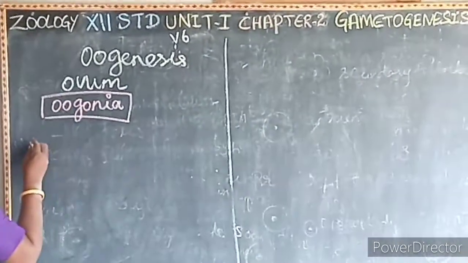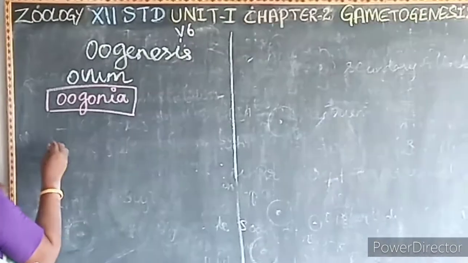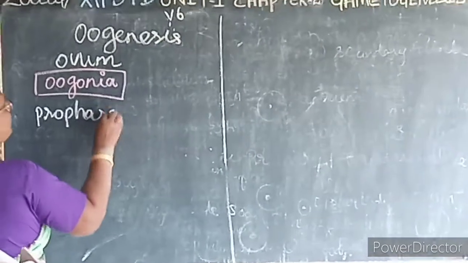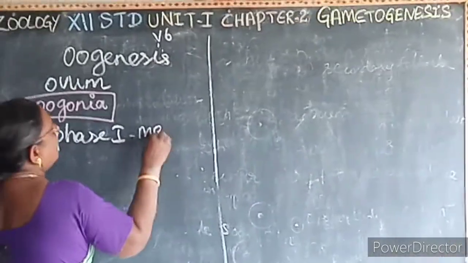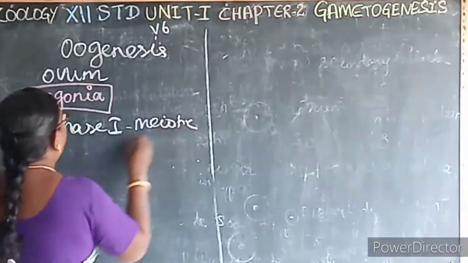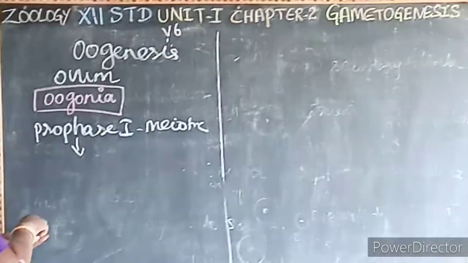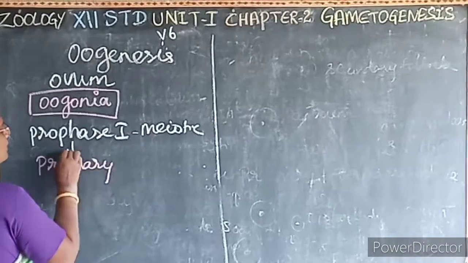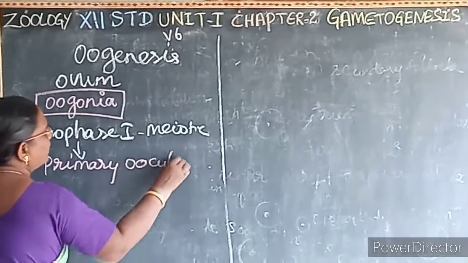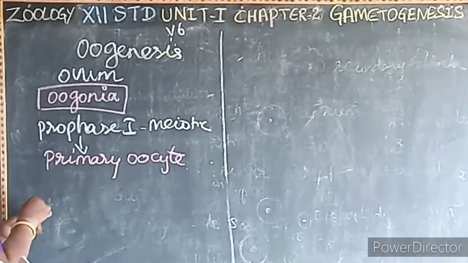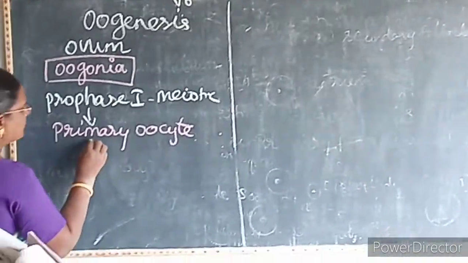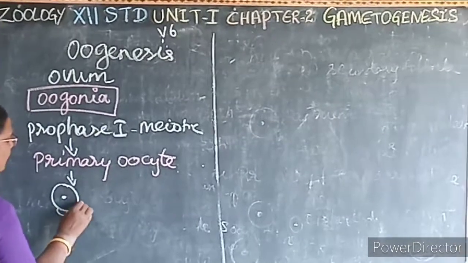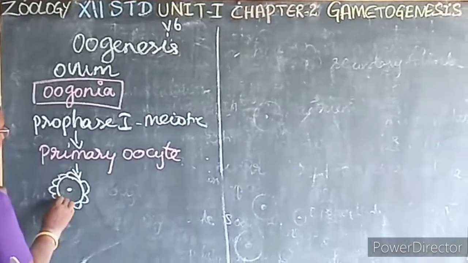So this oogonia undergoes the prophase 1 of the meiotic division and forms a primary oocyte. If the primary oocyte is surrounded by a single layer of granulosa cells, then it is known as what?